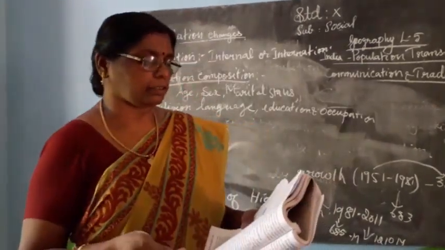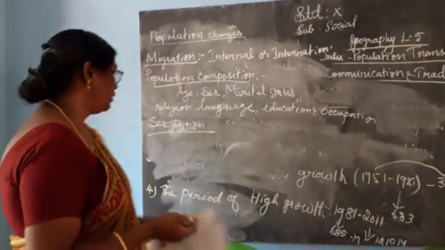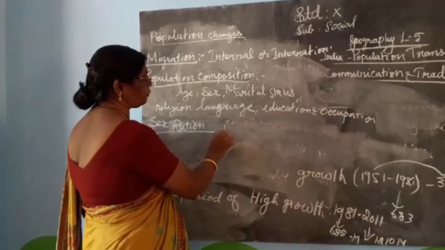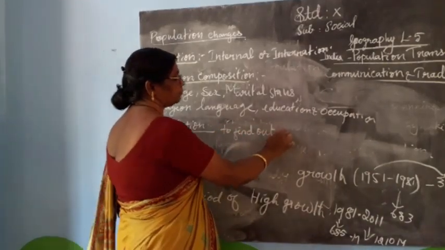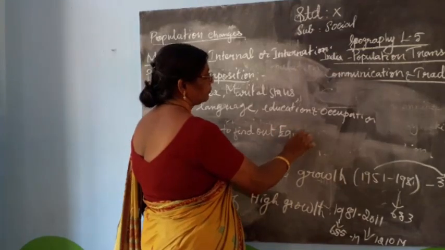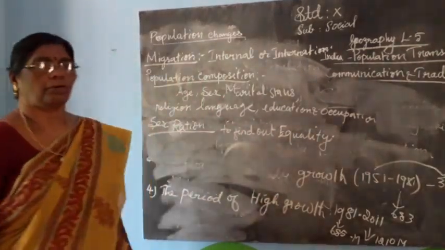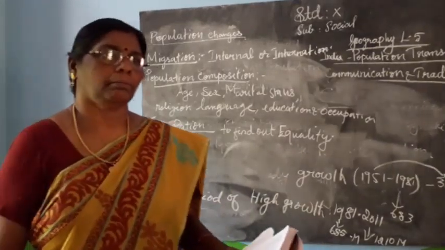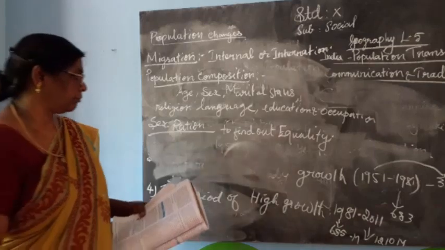This is an important social indicator to measure the extent of equality. Sex ratio means the number of females per 1000 males.